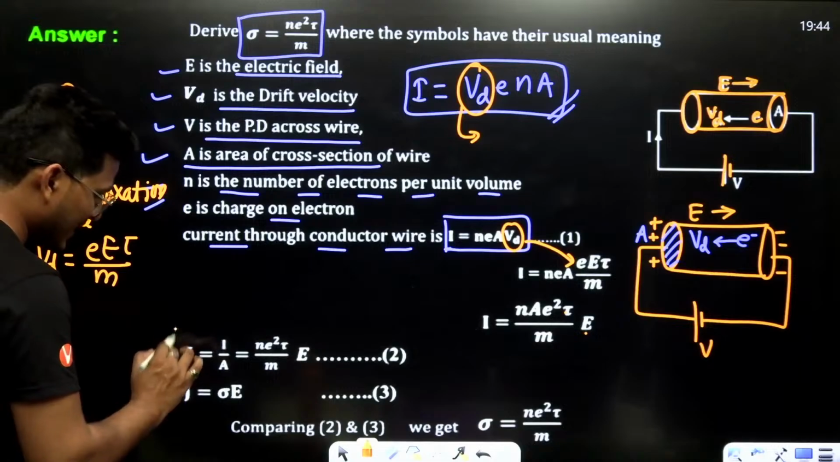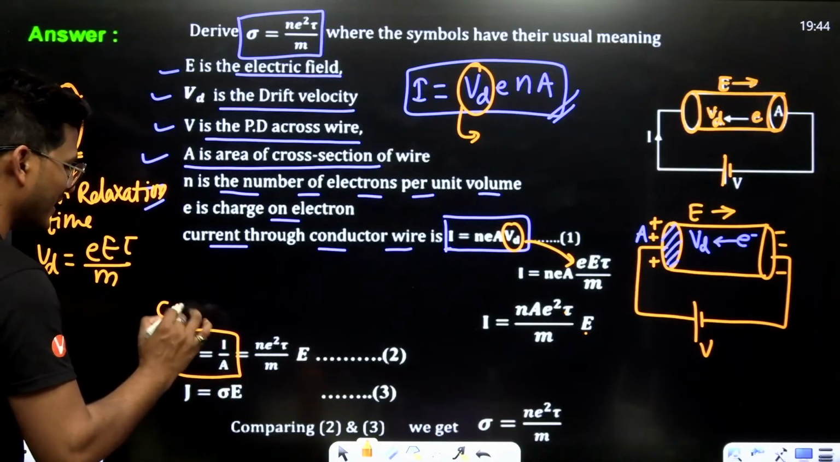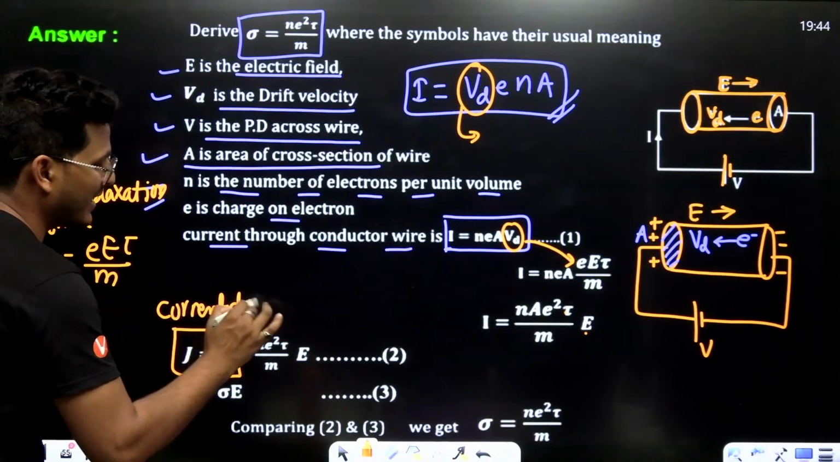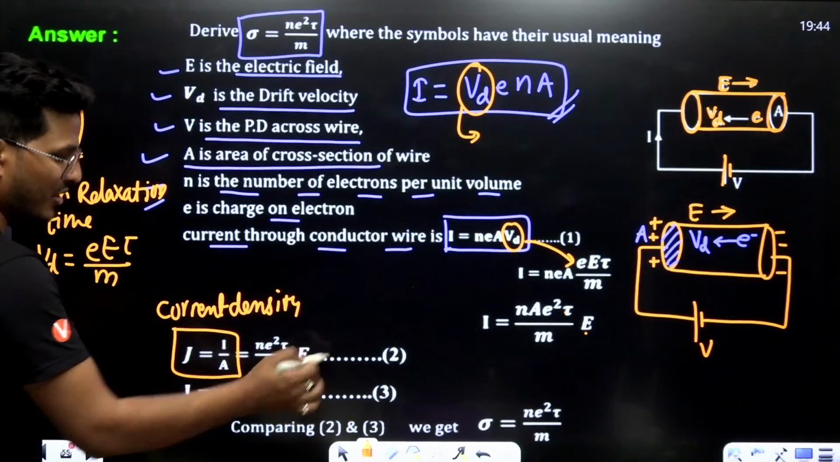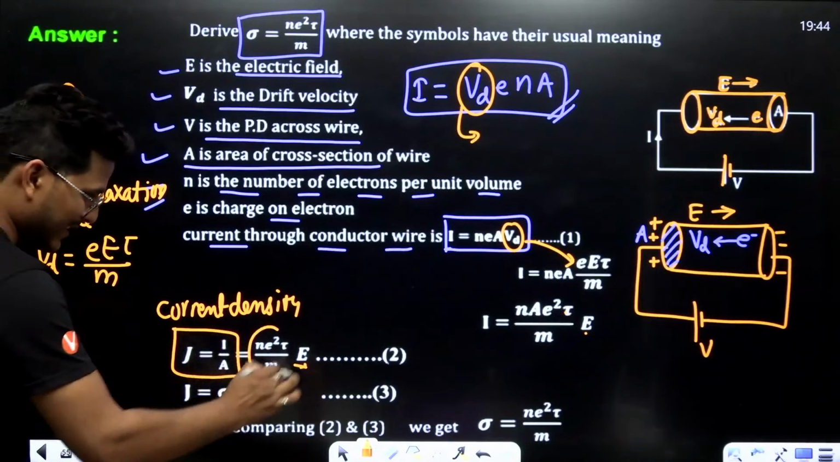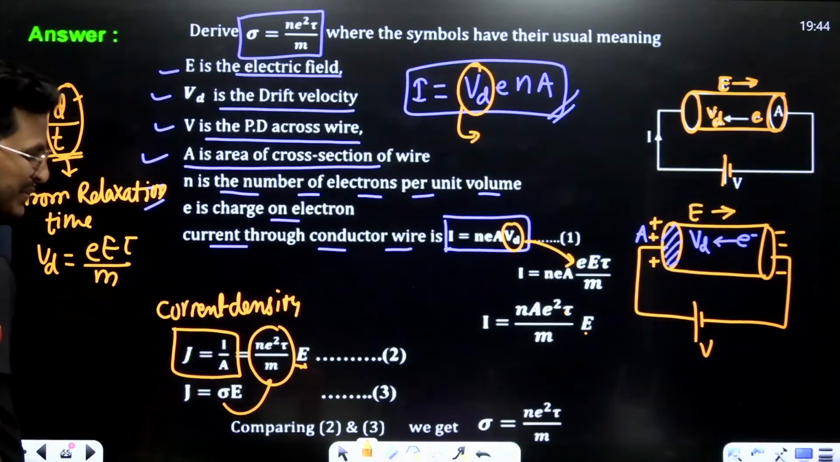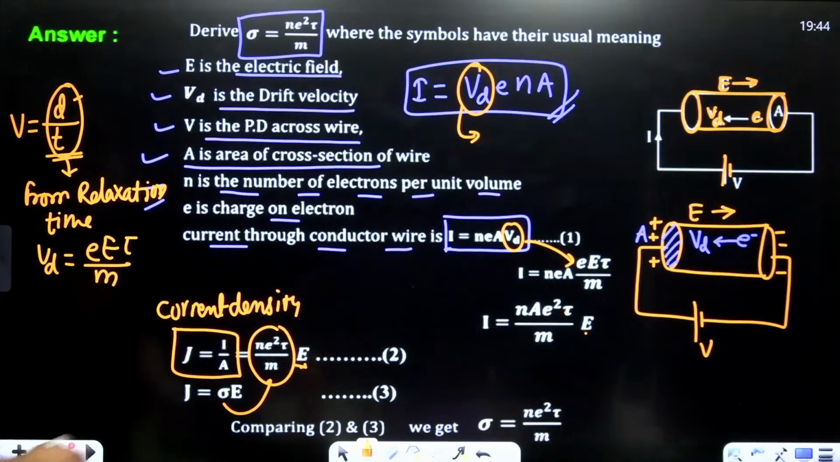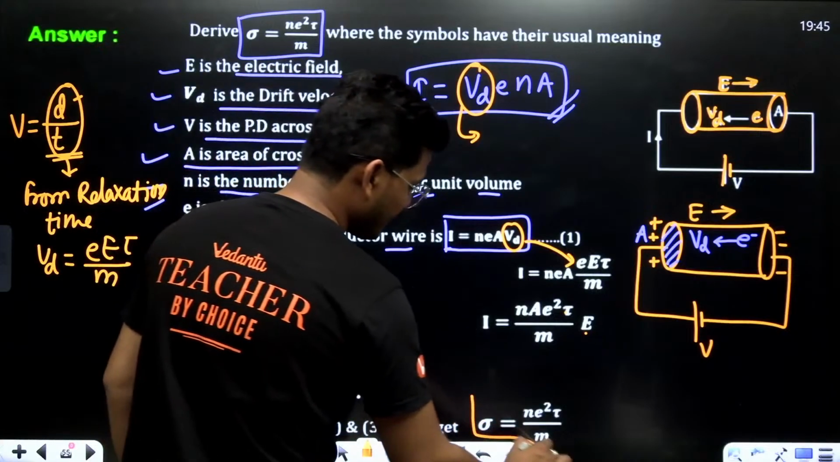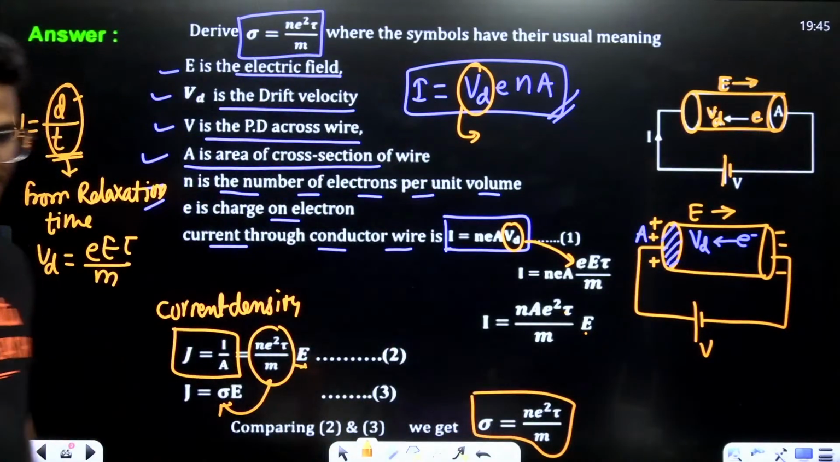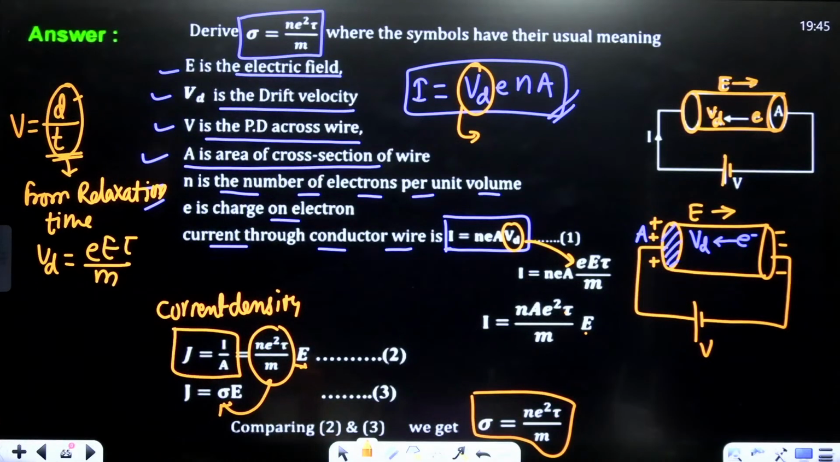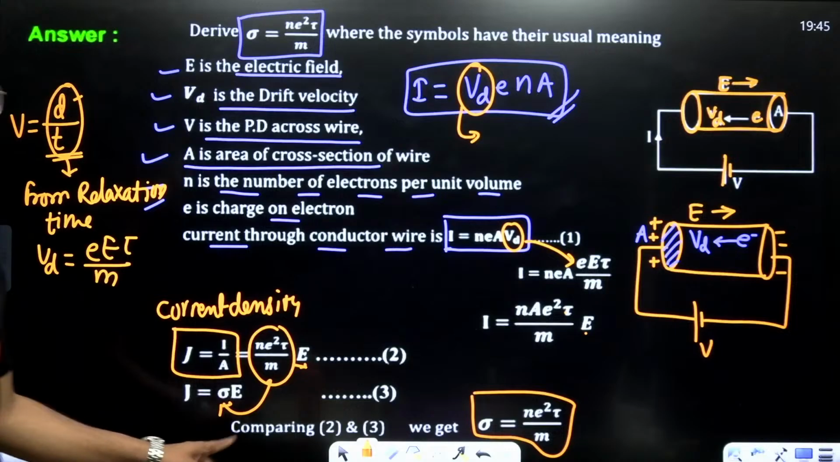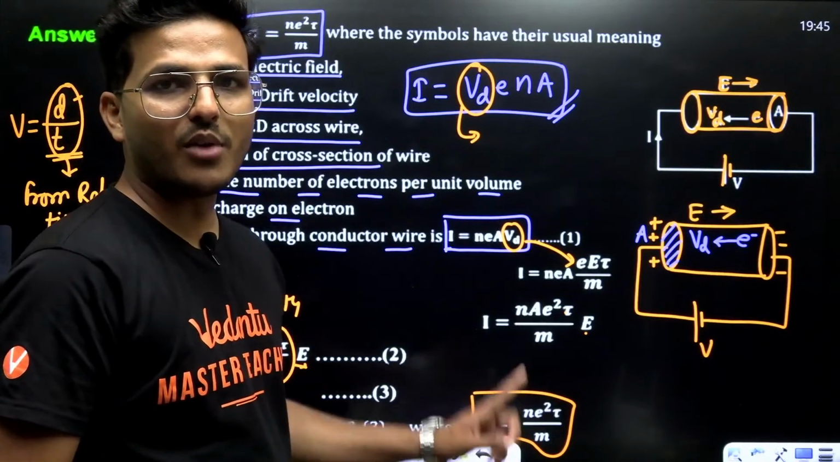As you know, J is what? I upon A. This is current density. So current density I upon A is N e square tau upon m times E. This term is considered as sigma. That is, sigma equals N e square tau upon m.